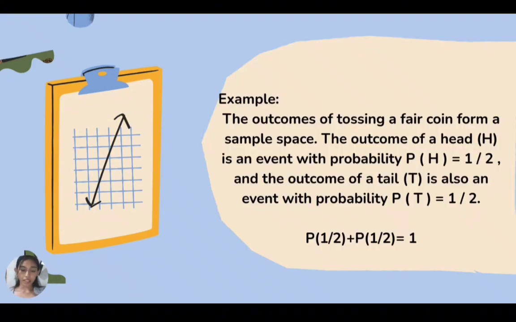For example, in tossing a coin, there could only be two possible outcomes: the head or the tail. The outcome of a head is an event with a probability equal to a half, and the outcome of a tail is also an event with a probability equal to a half. So the probability of the head and the probability of the tail would sum to 1.